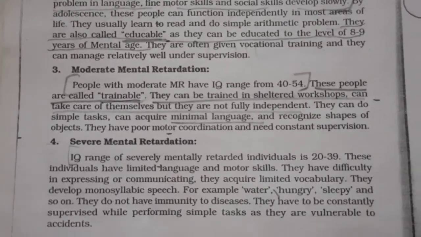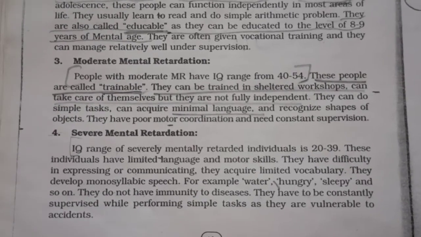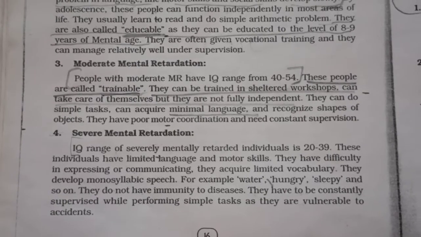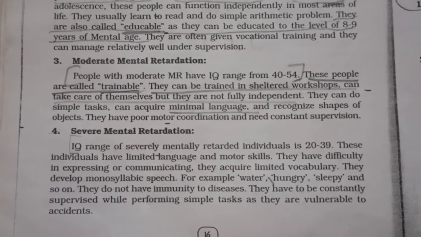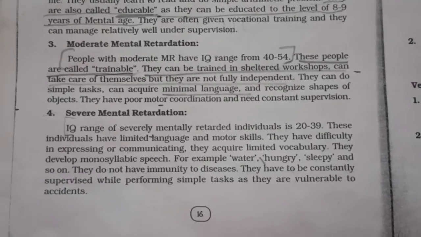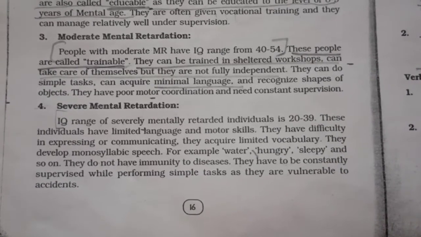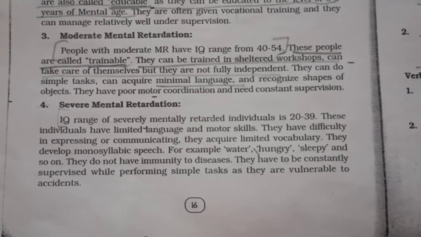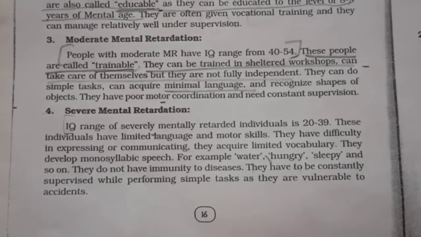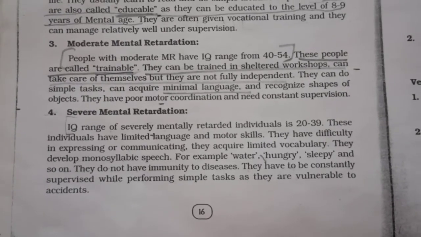Severe mental retardation: the IQ range of severely mentally retarded people is 20 to 39. These individuals have limited language and motor skills. They have difficulty in expressing or communicating. They acquire limited vocabulary and develop monosyllabic speech, for example water, hungry, sleepy, and so on. They do not have immunity to diseases. They have to be constantly supervised while performing simple tasks, as they are vulnerable to accidents.